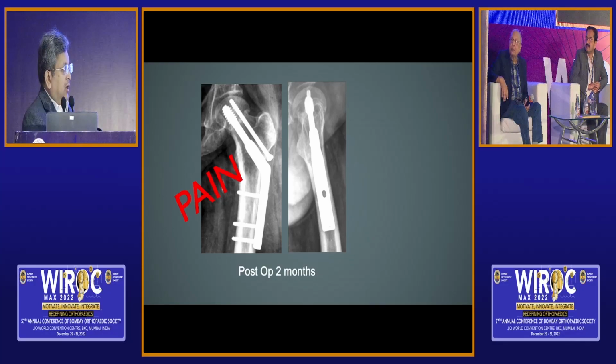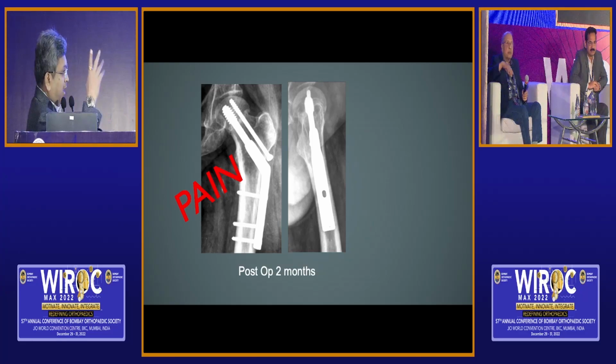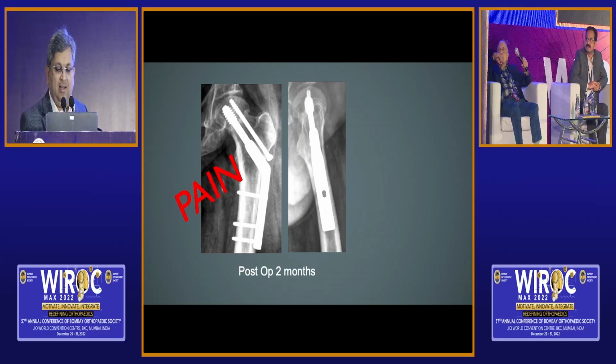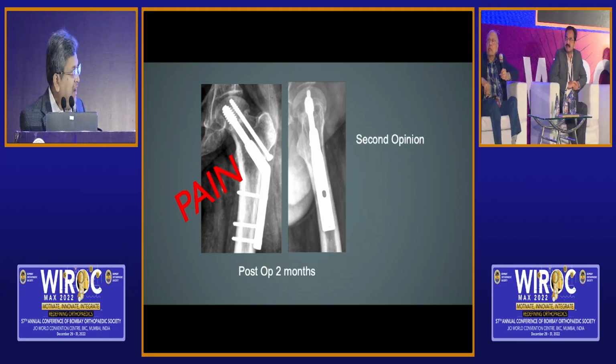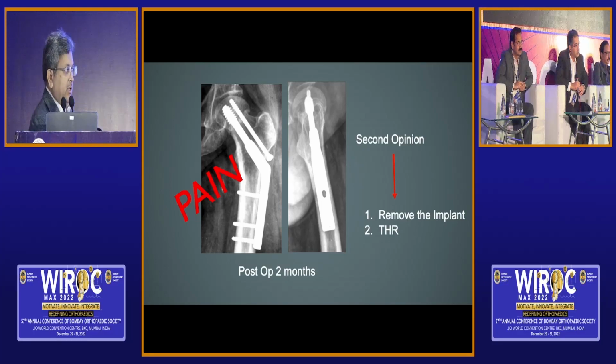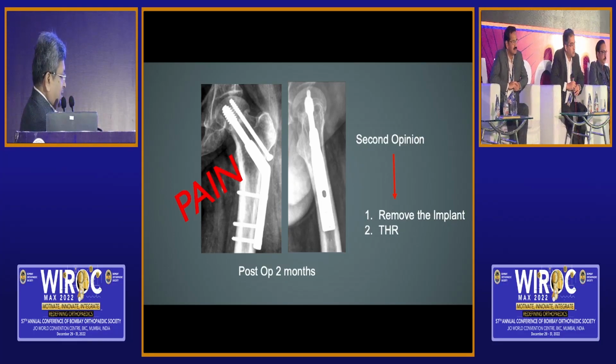Perfect. So 25%, irrespective of whatever you do, because of the initial injury and displacement, will have pain and will land up into AVN, despite you fixing it fantastically well. The point which I am trying to bring out is what we should do at this stage, GSK sir.